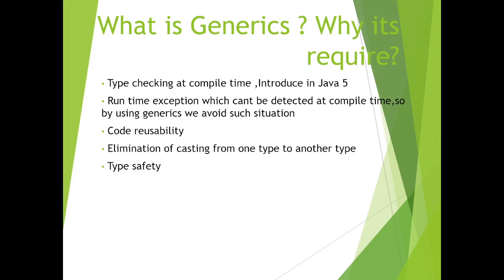Another is code reusability. If I have written a class and I want to write sorting logic for string, integer, double, I don't need to write different classes. I can just write a generic class with a type T parameter and it can be used for any other types. So it provides code reusability. Then there is elimination of casting from one type to another. We will see how it eliminates casting, because it's already strongly typed at compile time itself. The compiler even knows which type I need in this particular data type, and it provides type safety.